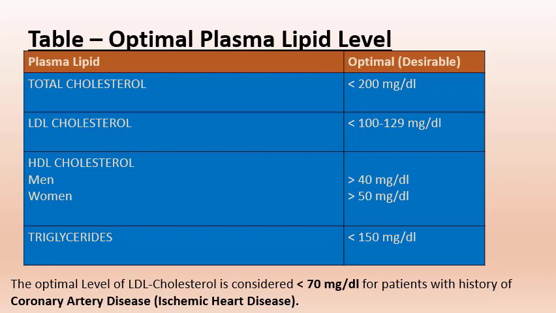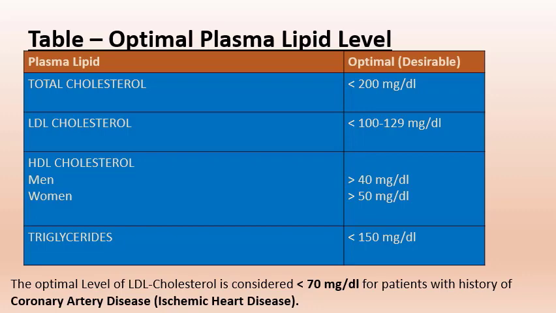For total cholesterol, the optimal level is less than 200 mg per deciliter. LDL cholesterol is 100 to 129 mg per deciliter. HDL cholesterol for men is more than 40 mg per deciliter, and for women more than 50 mg per deciliter. For triglycerides, the optimal level is less than 150 mg per deciliter.